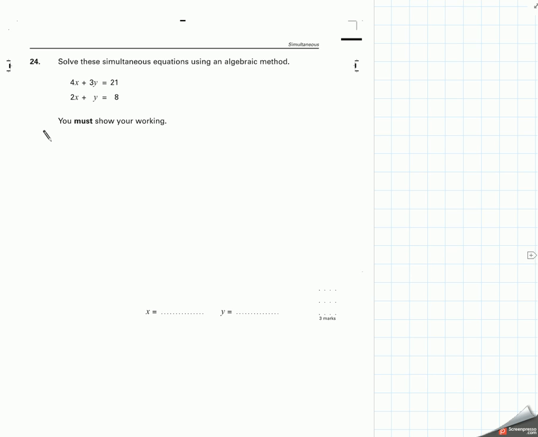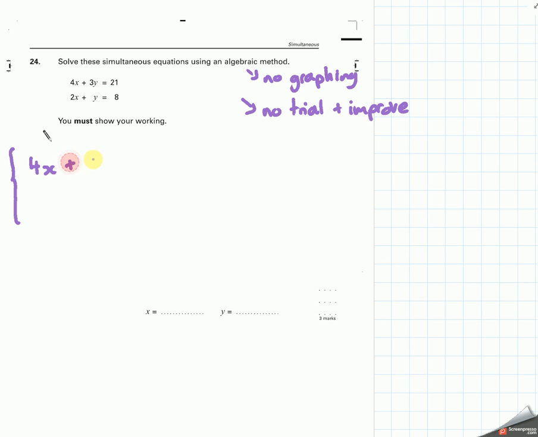Next question. Solve these simultaneous equations using an algebraic method. That means you can't do any graphing and you can't guess numbers. So no trial and improvement. The two techniques we've got are we can do elimination, which is where you take one expression and you multiply one of them by a number or both of them by numbers to make coefficients the same. The obvious one here is to make, actually there's a choice of two, so I'll do it in both ways.